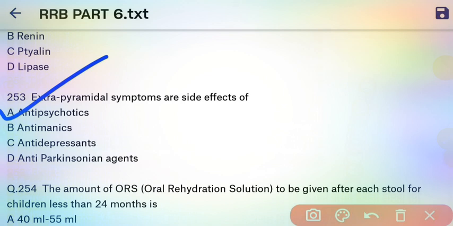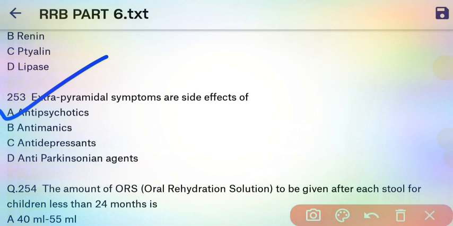Then Parkinsonism, which includes symptoms like rigidity, tremor and bradykinesia. Then the third one is akathisia, which is a restless and irresistible desire to move around. Then neuroleptic malignant syndrome, which includes symptoms like unstable BP, fever and muscle rigidity. And the last one is tardive dyskinesia. Tardive means late, involuntary painless movement of the face and upper limbs. So this is about extrapyramidal symptoms.